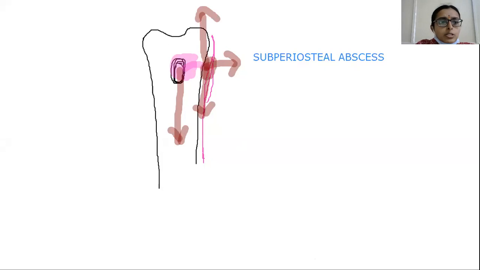So coming to the pathology, here we have the infective embolus. Infective embolus here, and this occludes the small vessels, leading to the necrosis of a small area of the bone. And whenever there is infection, there will be hyperemia, that is increased vascularity, which leads to the inflammatory response.